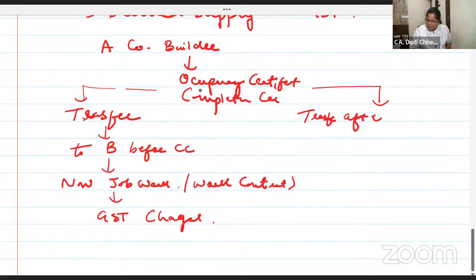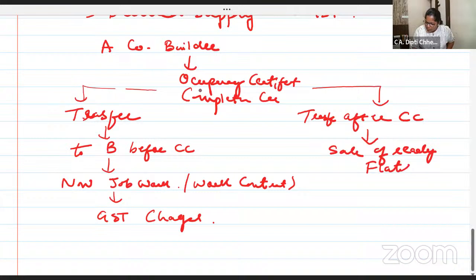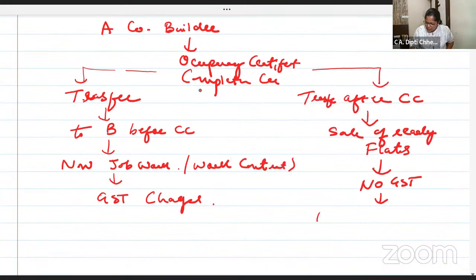Transfer after CC, after the completion certificate has come to me. In short, sale of ready flats. Sale of ready flats, no GST. Why? It has become immovable property.